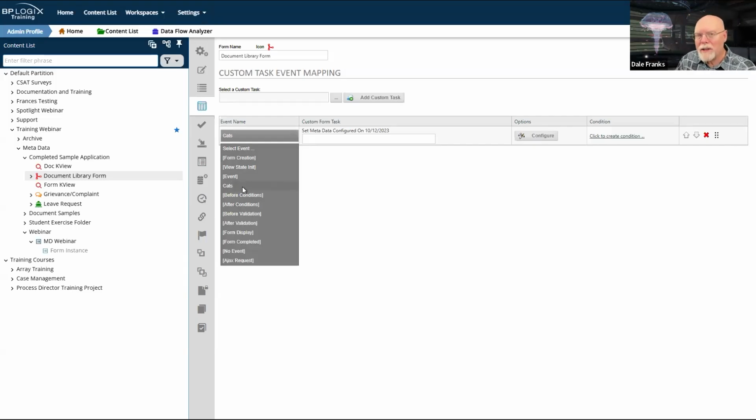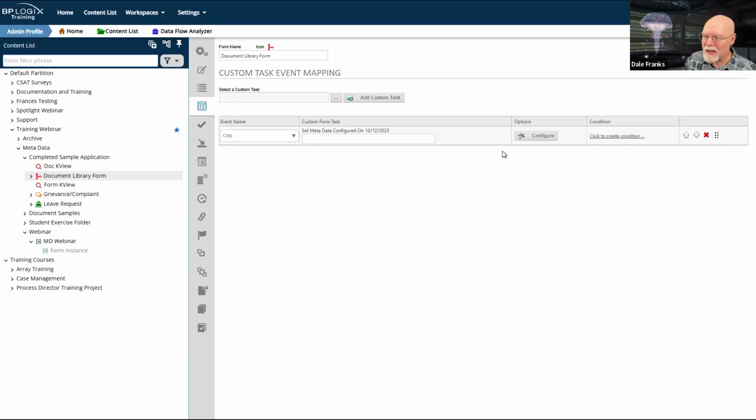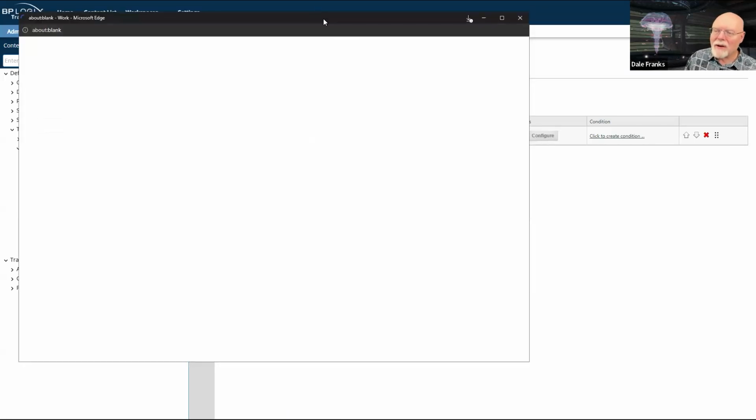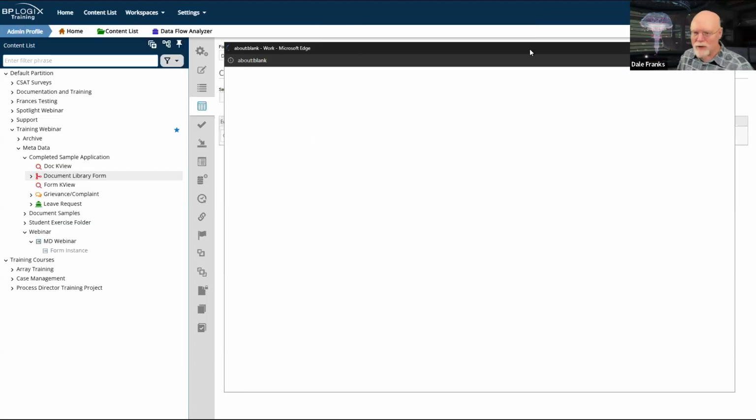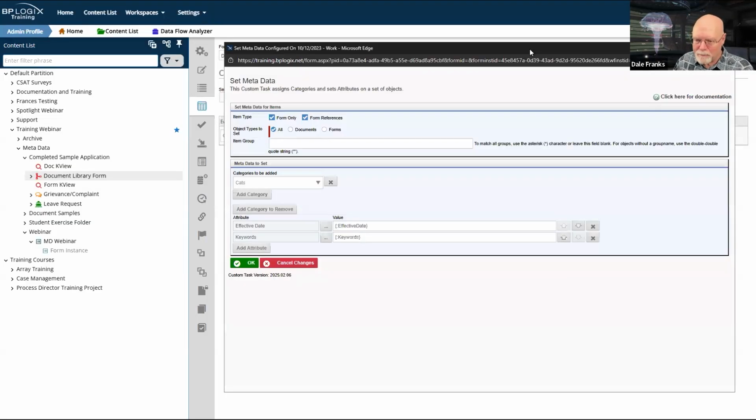So whenever I select a category from the cats category picker, I want to invoke the set metadata custom task. Indeed, I have to invoke the set metadata custom task. It's a very easy custom task to configure, and you only use it, of course, in the context of creating metadata.